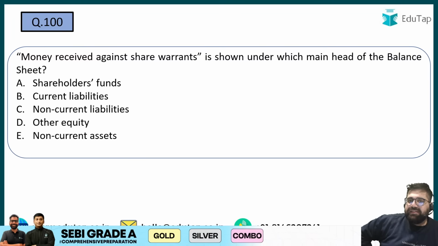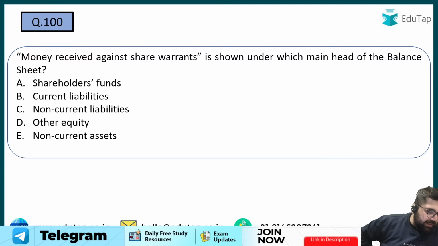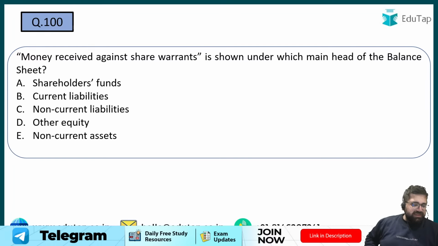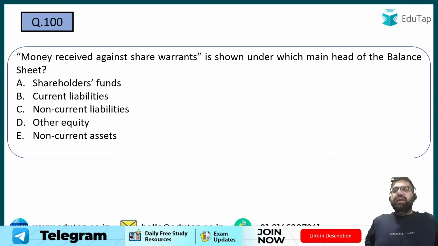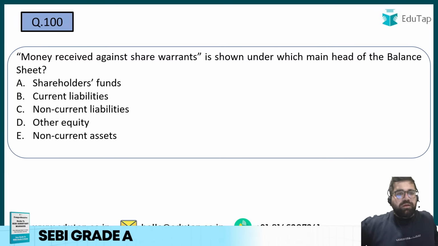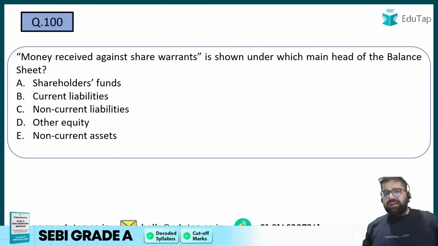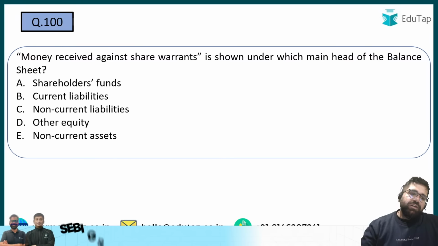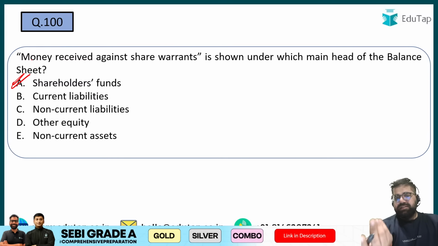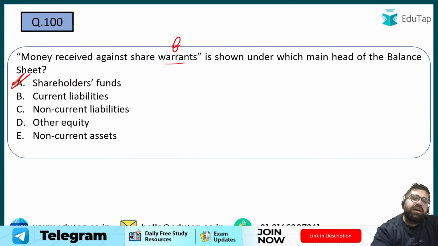Money received against share warrants is shown under which main head of the balance sheet? Last question, I need everybody's answer. Money received under share warrants. See, anything which is related to shares will be under shareholders' funds only. So my answer will be option A, even if you apply your basic sense. And warrants you will understand in your finance class along with options.